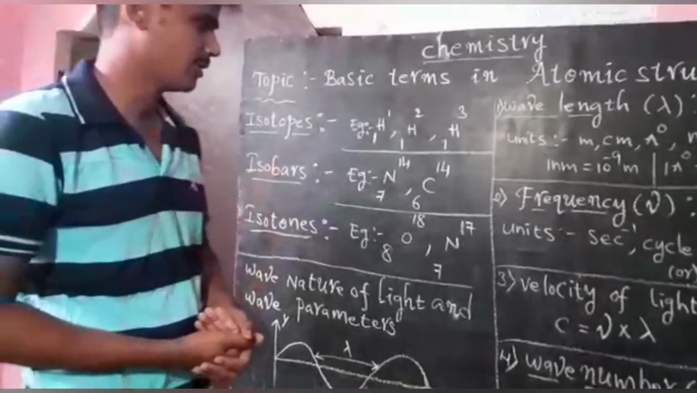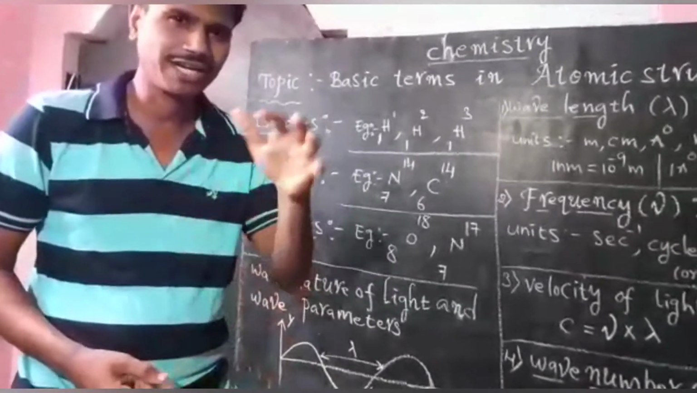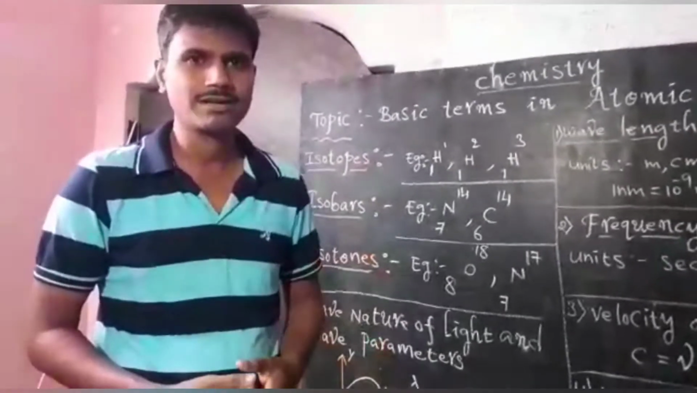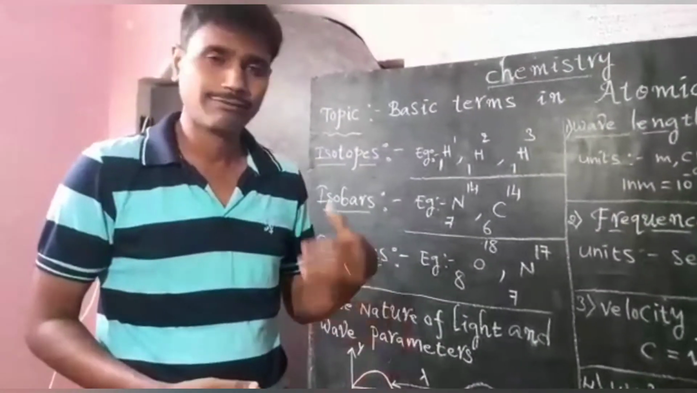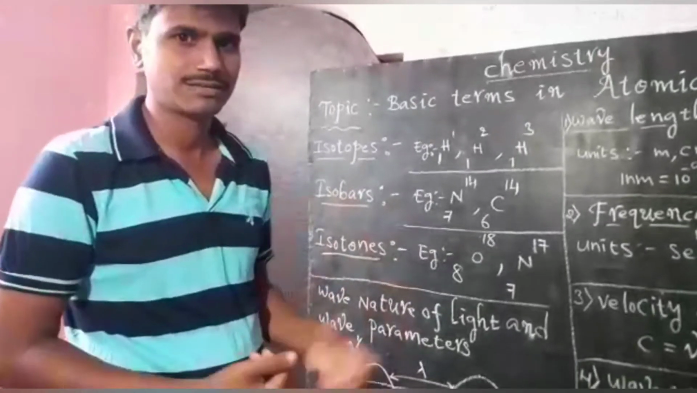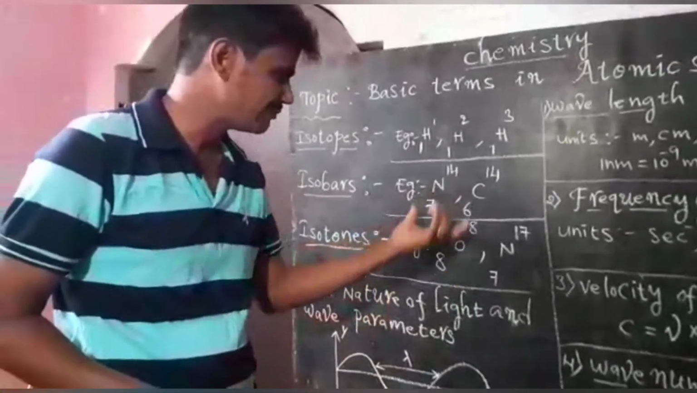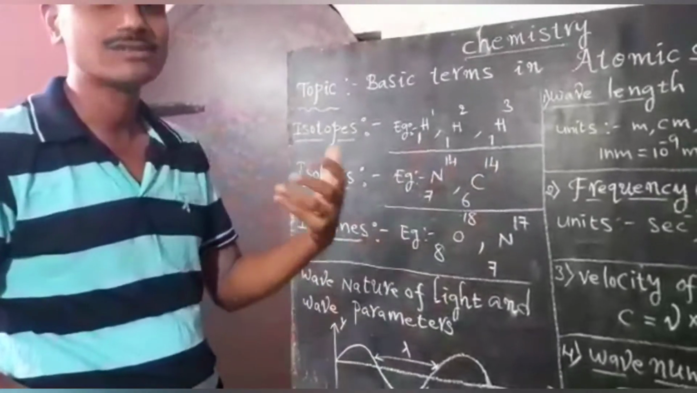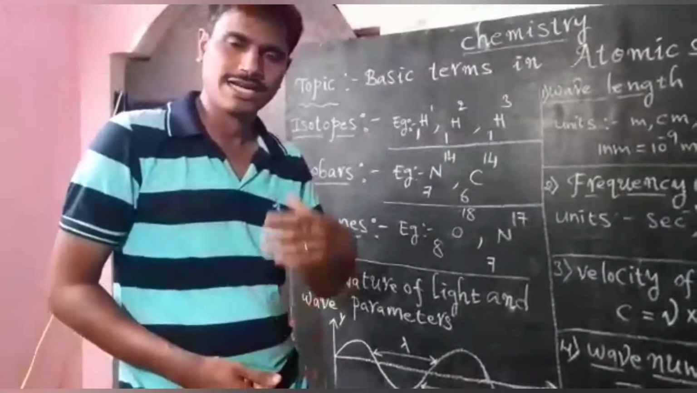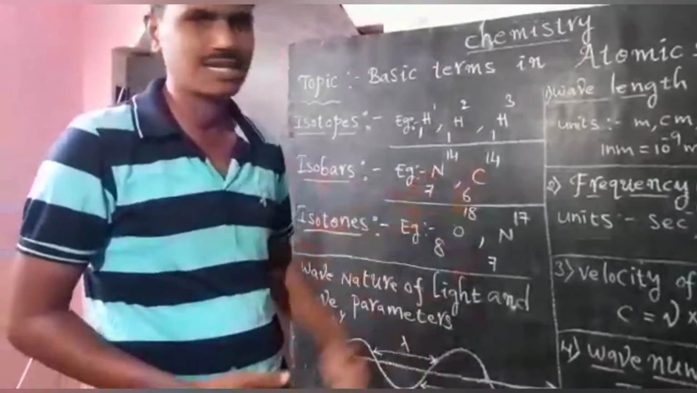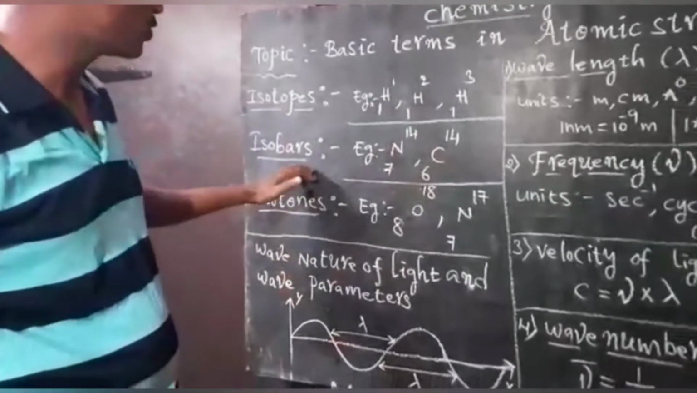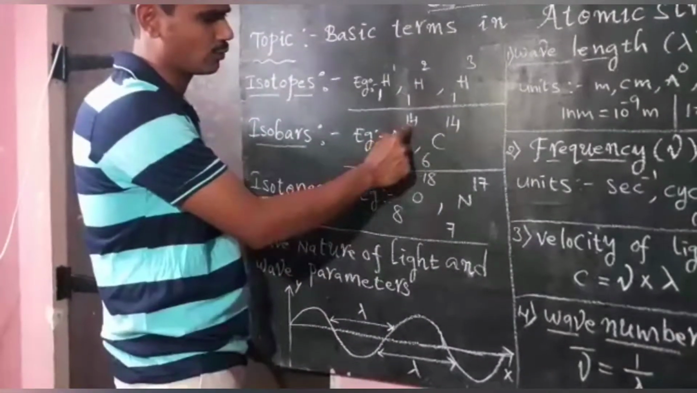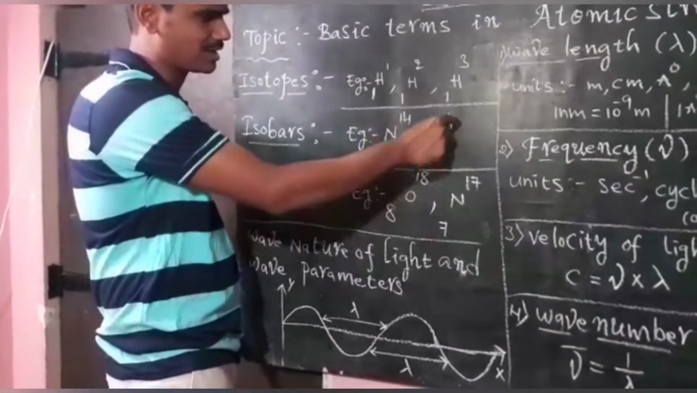Next, isobars. Isobars are atoms of different elements having different atomic numbers but the same mass number. Simply, atoms of different elements having the same mass number are called isobars. Here, nitrogen has atomic number 7 and mass number 14, and carbon has atomic number 6 and mass number 14.